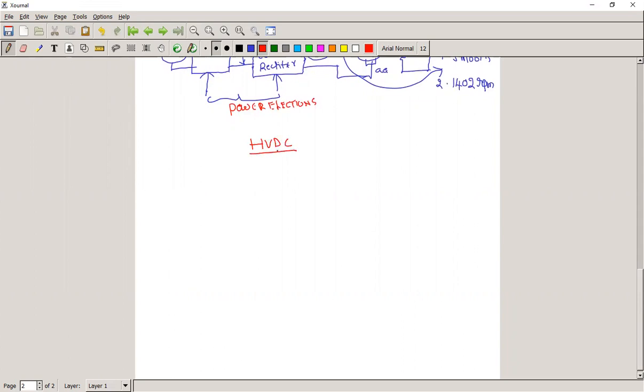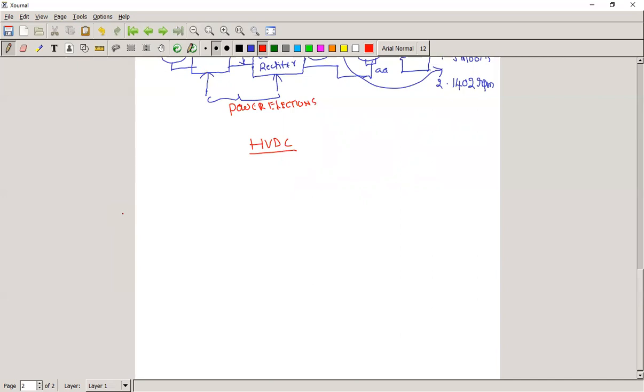Now what is an HVDC system? High voltage DC transmission. We already know there are some advantages of the HVDC system when compared to AC transmission. Even though we generate power as AC, we prefer the HVDC system if the transmission distance is very long.